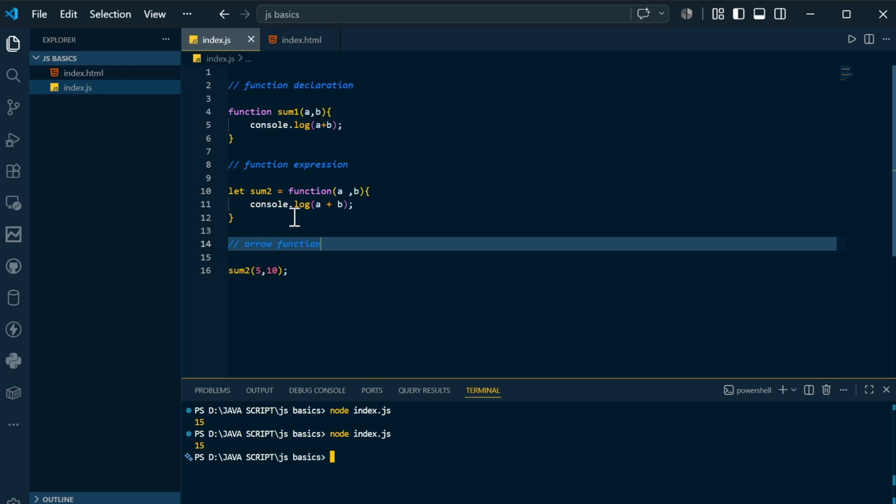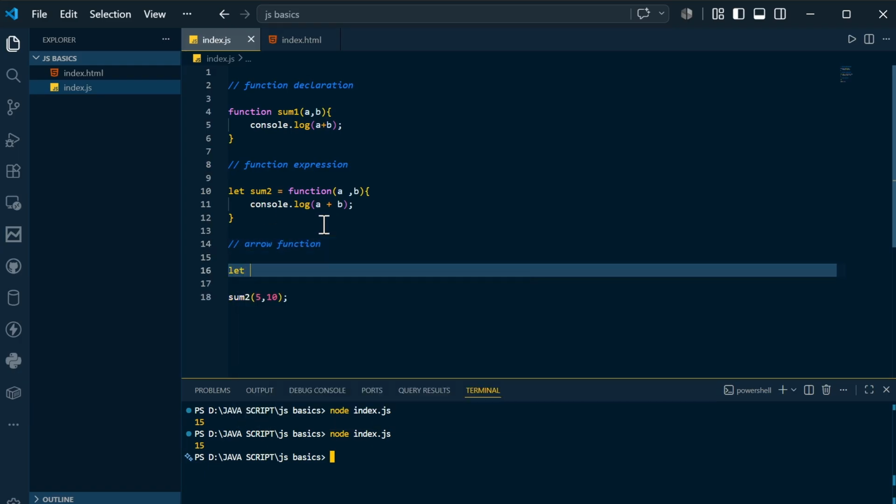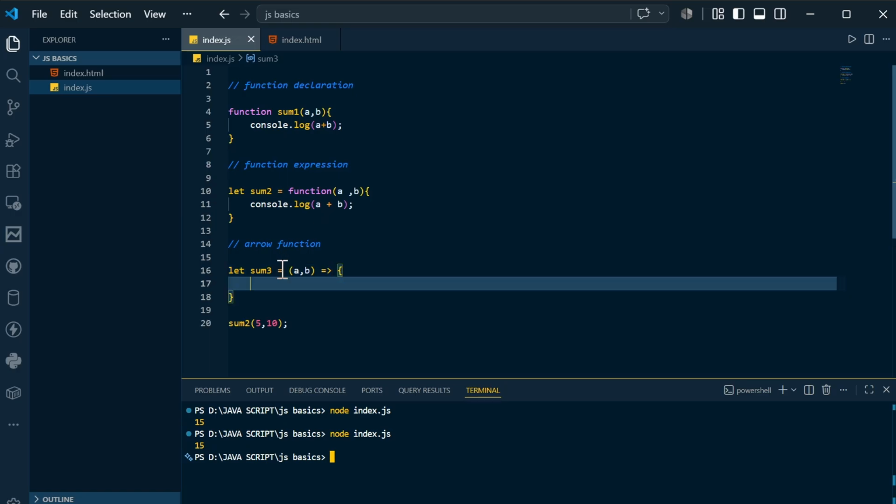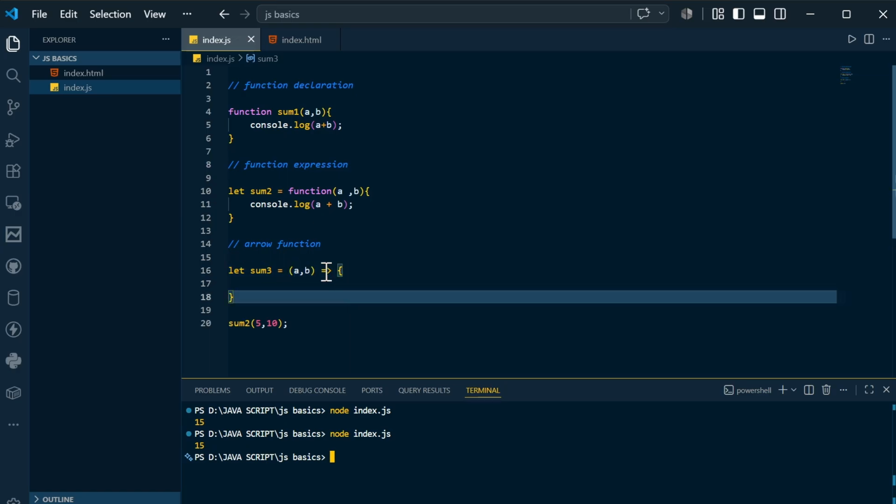So what this arrow function will do is the same thing. Let sum3 equal to, and here you are going to accept a, b, and inside this you are going to solve all the stuff in this fashion. Here you can see equals to and an arrow mark, and after that you are opening the function scope. Inside this function scope you can simply do whatever you want.